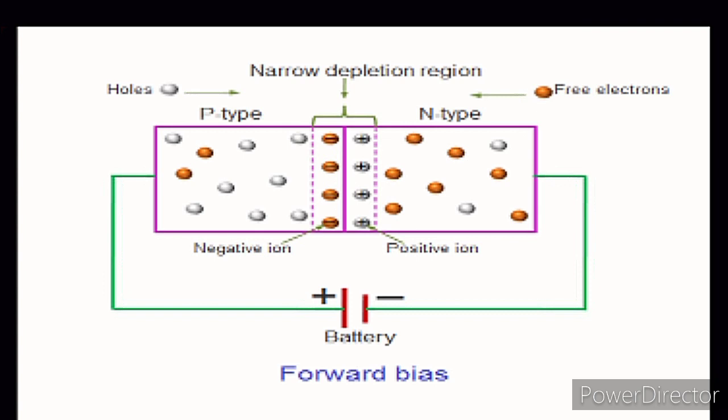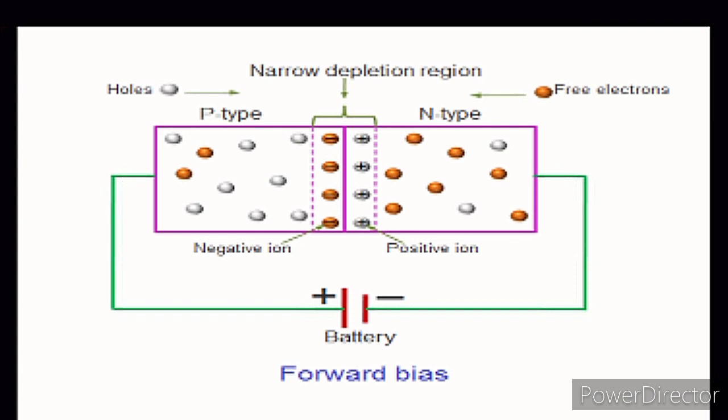First, the external electrical field is a battery. The positive terminal can be connected to the P side and the negative terminal of the battery can be connected to the N side. It means the positive terminal of the battery is connected to the anode and the negative terminal of the battery is connected to the cathode.